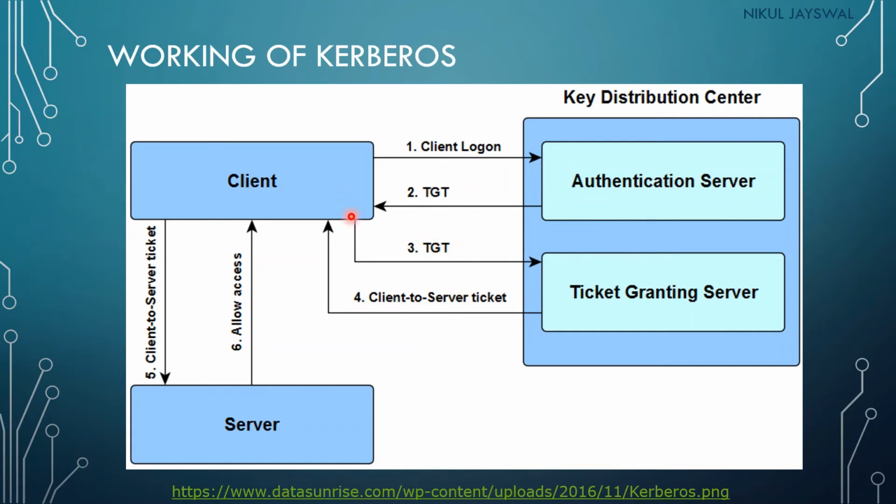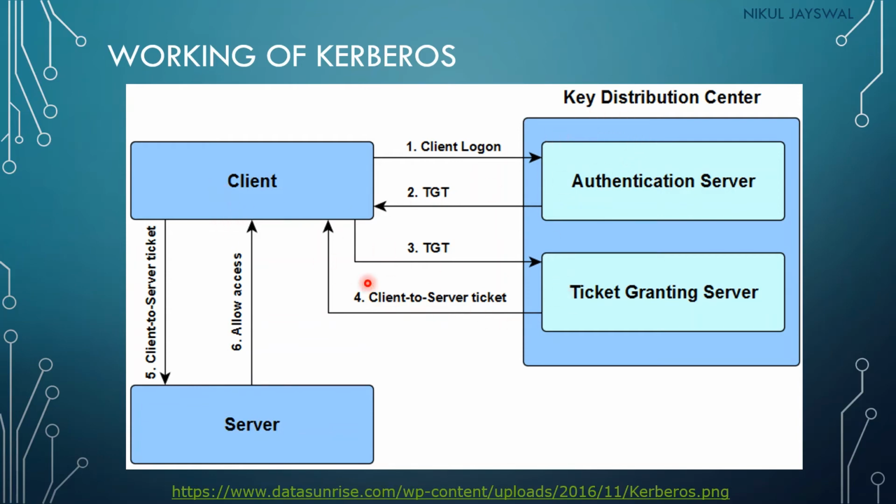That means if the client generates any fake TGT, then the client to server ticket will not be generated. So the client needs to give the TGT that has been provided by the authentication server. The TGT will be given to the ticket granting server, which will verify it. If the verification of the TGT is successful, then and only then the ticket granting server will provide the client to service ticket to the client. After receiving the client to server ticket, the client is successfully authenticated.